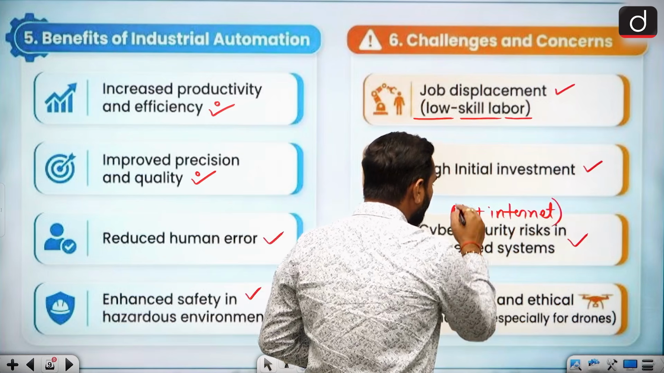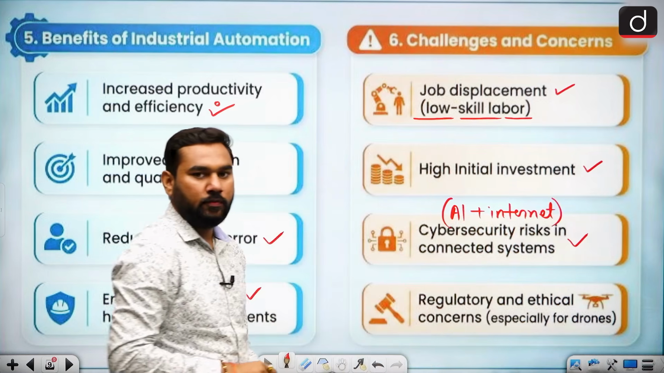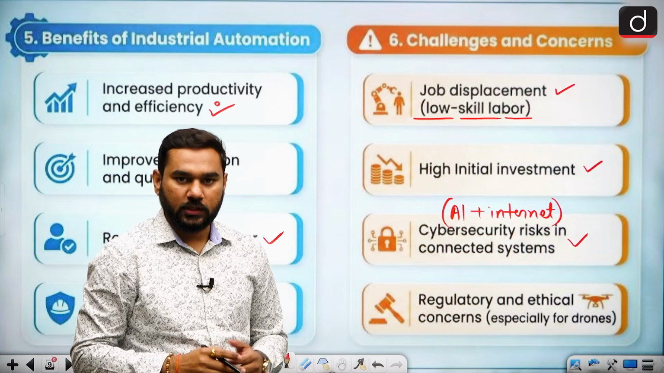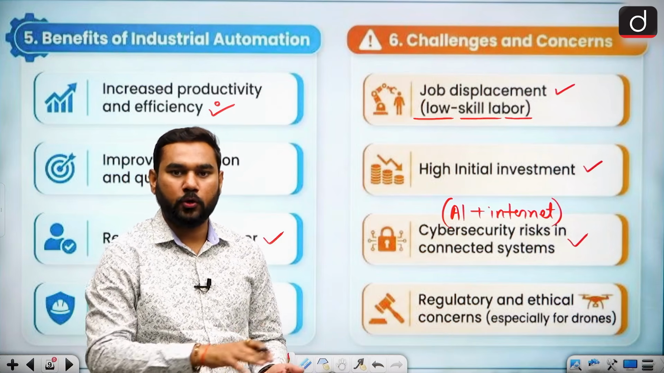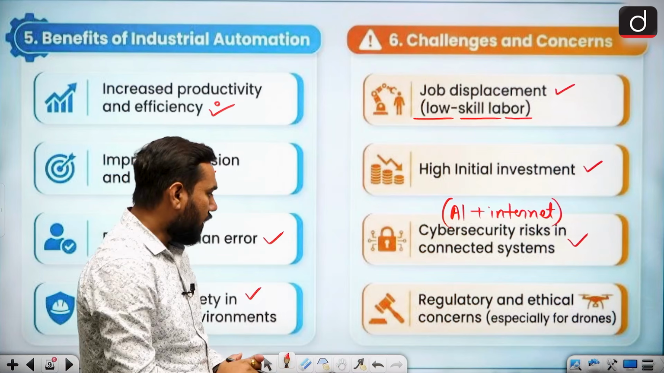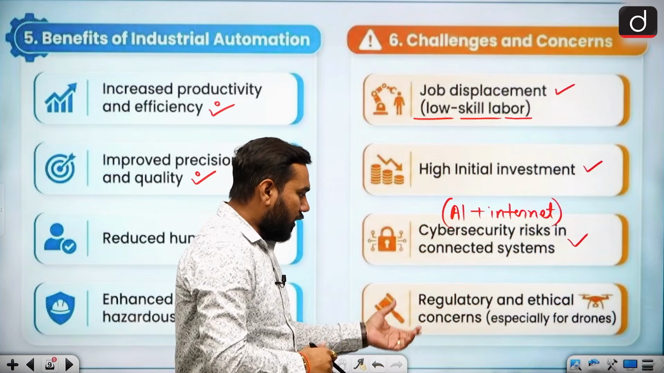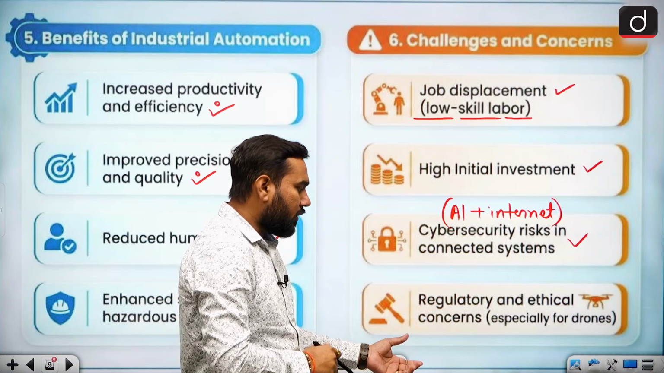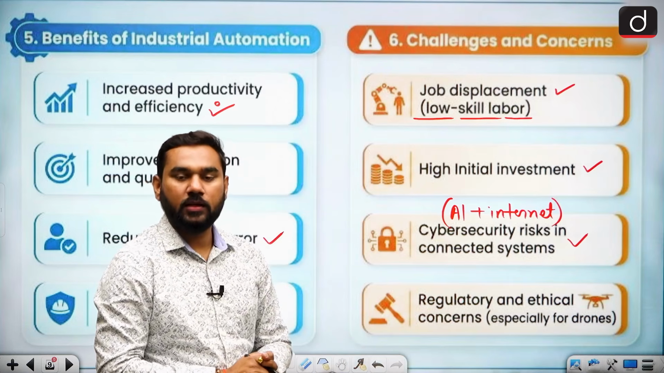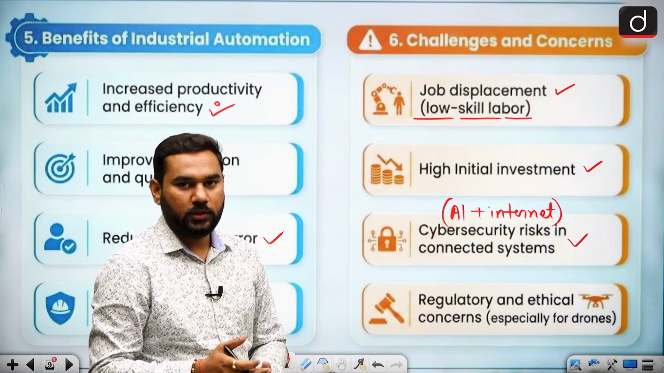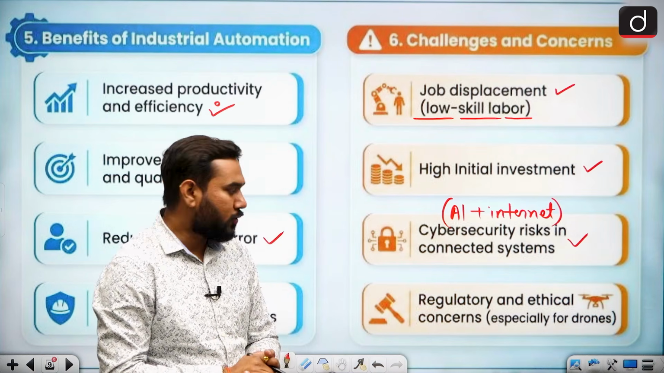So that can create a path for any kind of cyber threat. This is again a big problem, because if someone hacks the machine, the whole production of a company can be stopped. Then there are regulatory and ethical concerns, because a drone can be purchased by any person. They are easily available in the market, so they can be used for bad purposes also.